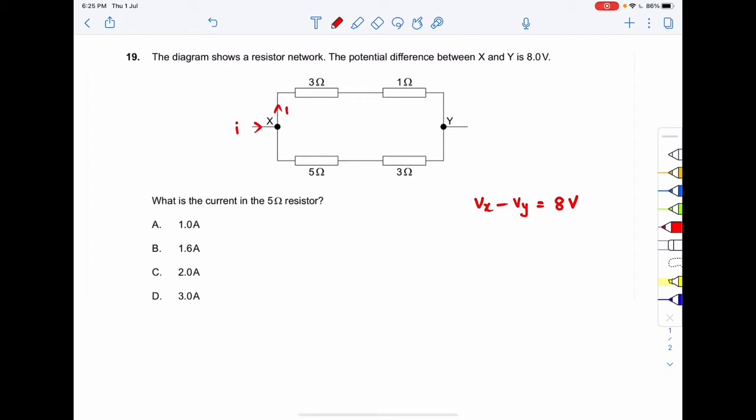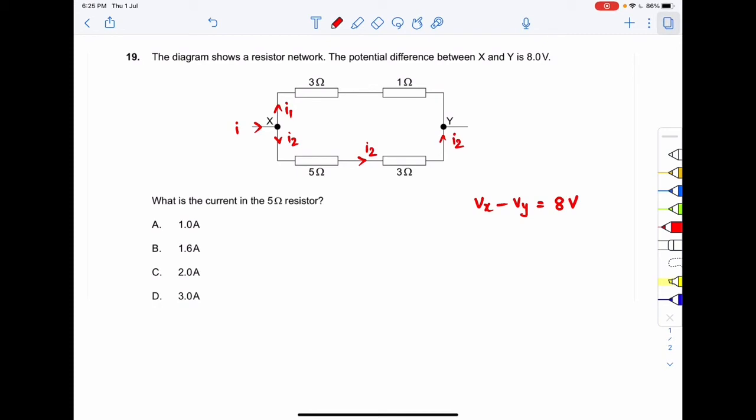Okay, one is your I1 and the other is your I2. Now the I2 is flowing through the 5 ohm resistor. Again the I2 is also flowing through the 3 ohm resistor, right? And it is finally coming to the junction Y.